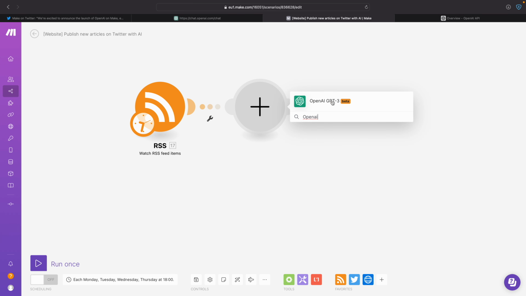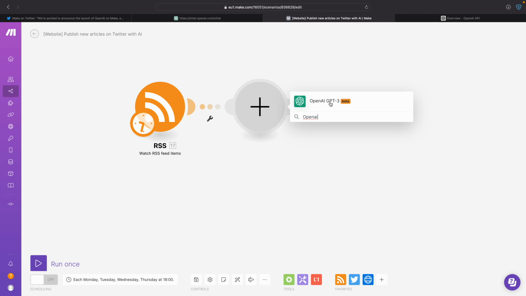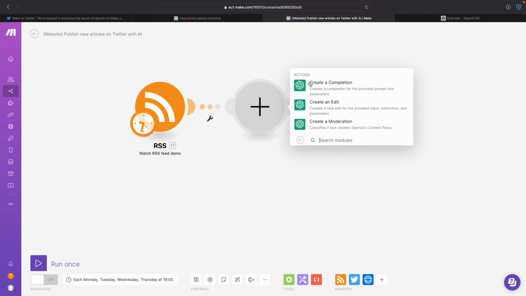Here. So here, OpenAI GPT-3. I already saw the term coming by a few times. I think that's the language model it's using. I think it's the most advanced and newest language model. So here we have 3 actions: create a completion, create an edit, create a moderation.